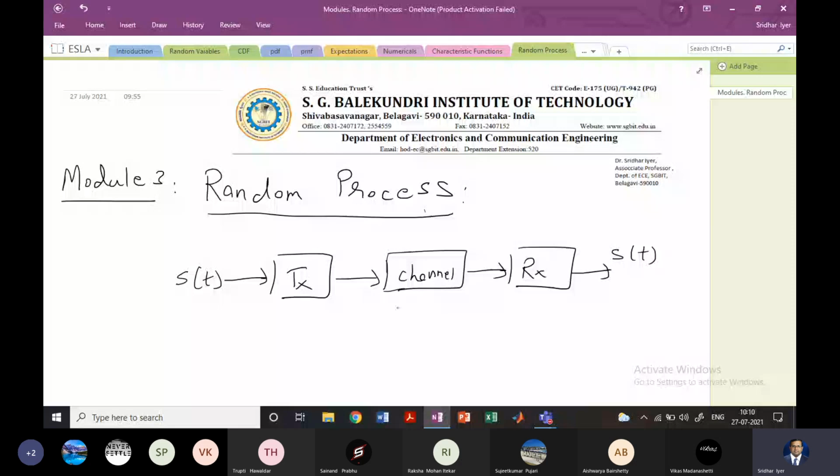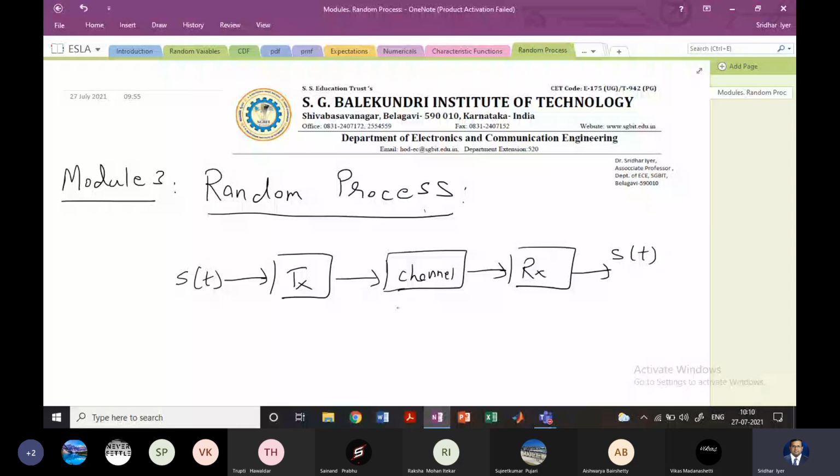So we need to have some processes by which we can analyze, and then we could probably try and minimize n of t. We can never get rid of n of t. Please understand that we can never not have noise, right? And noise is just a random process, right? For example, now we are communicating, and there could be a third person screaming. That is noise. There could be a lot of background noise, right? So noise is again a random process, right?